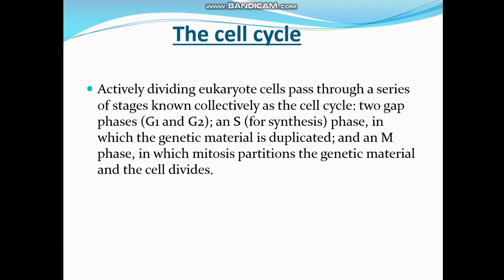Number one, interphase, which is a non-dividing phase, and number two is the cell division or mitosis, or the period of division. In actively dividing eukaryotic cells, the cell passes through a series of stages known collectively as cell cycle. It contains first post-mitotic or first growth phase, or the G1 phase.